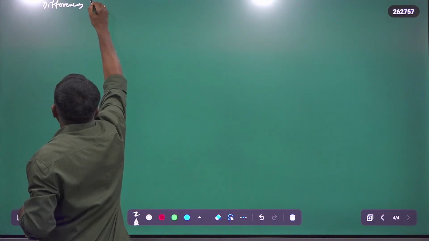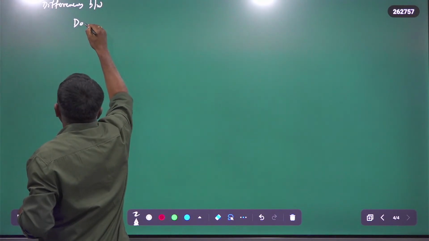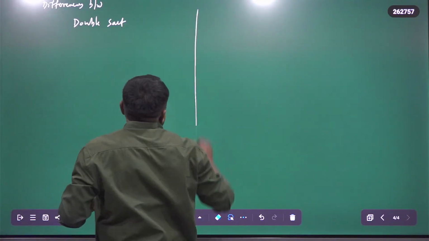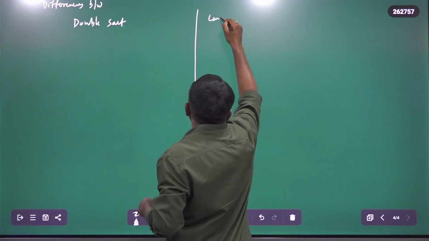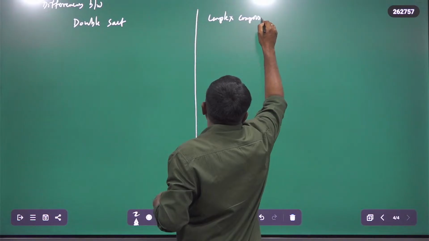between double salt and complex compound. So what are double salts and what are complex compounds?